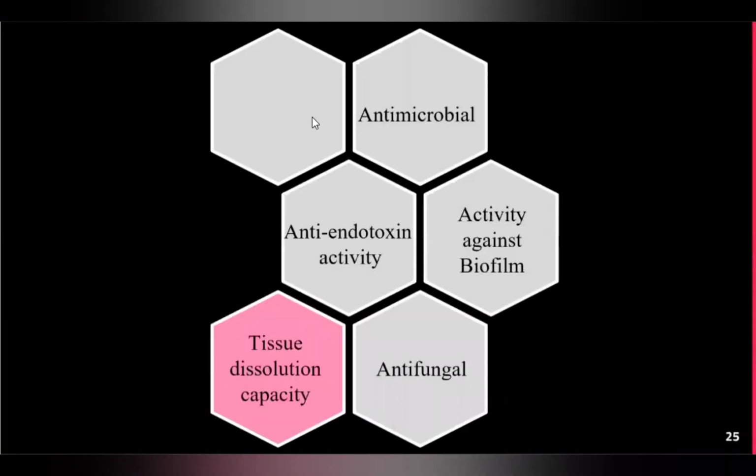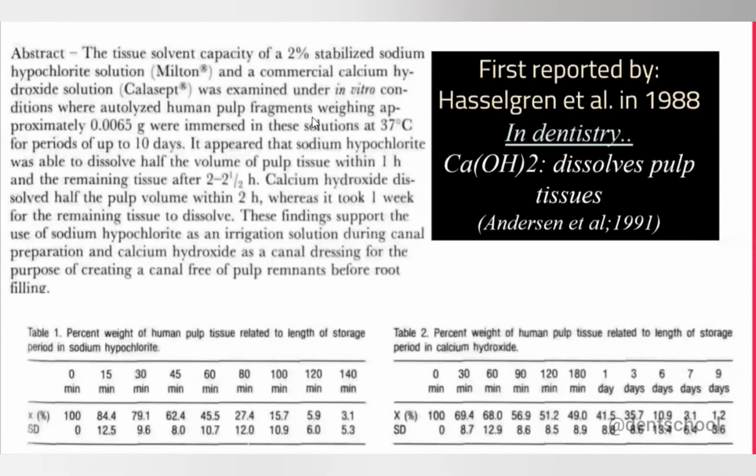The next is tissue dissolution capacity. How does it dissolve tissue? That we have discussed already. The use of calcium hydroxide in tissue dissolution was first reported by Hasselgren in 1988, but in dentistry it was reported by Anderson. So this is the article by Anderson. Here you can see he compared two things, hypochlorite and calcium hydroxide. This is the table for hypochlorite and this is for calcium hydroxide. First we'll talk about calcium hydroxide.